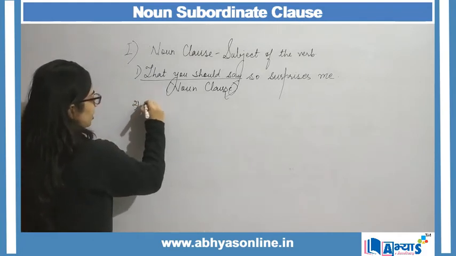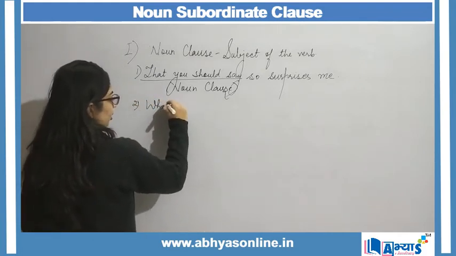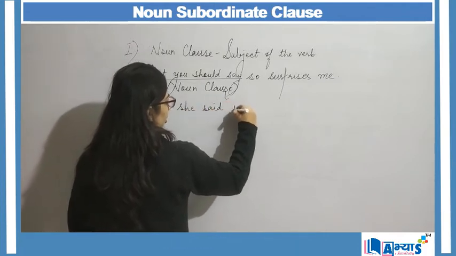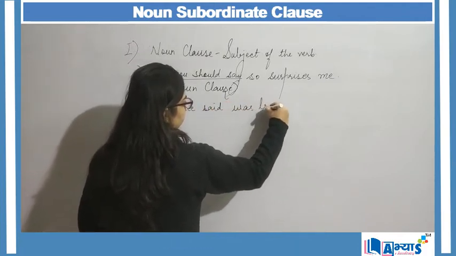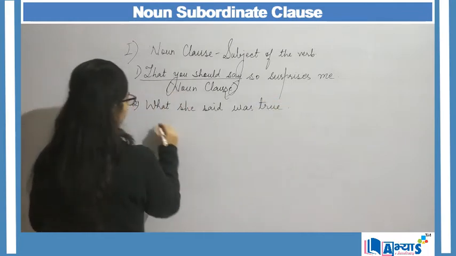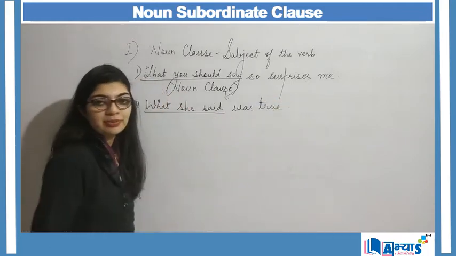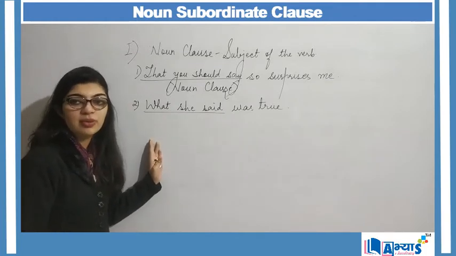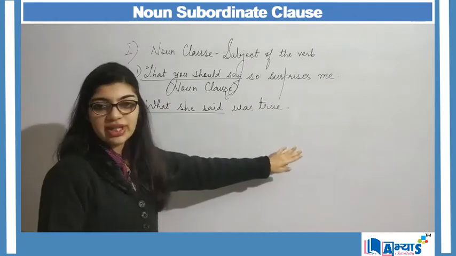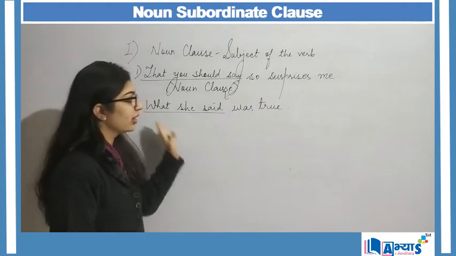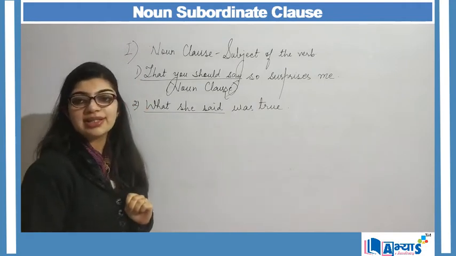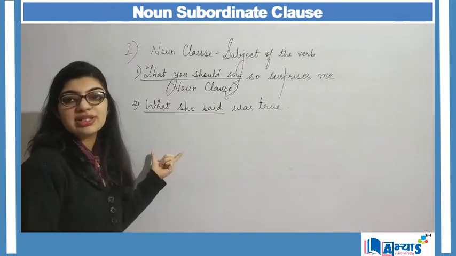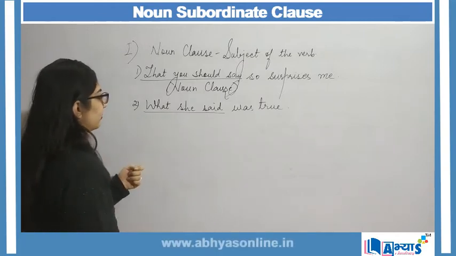Another example is "What she said was true." Now "what she said" is again my noun clause which is acting as the subject of the verb. It is not acting as an object but it is acting as a subject. So these are some of the complex sentences in which the noun clause is the subject of the verb.